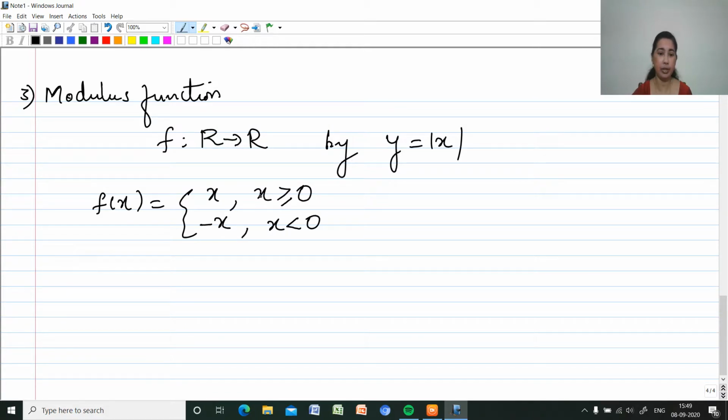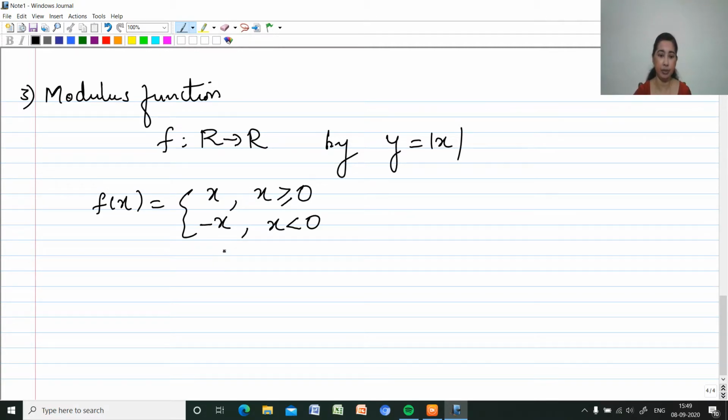If you are giving positive values here, it will be x itself. If you are taking negative values, if I am putting minus x, x being negative, minus of minus becomes again positive. That means whenever we are giving a negative value or a positive value, we will get f of x as positive itself. That's the meaning of modulus.